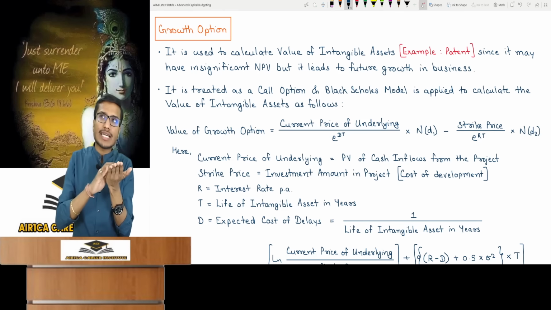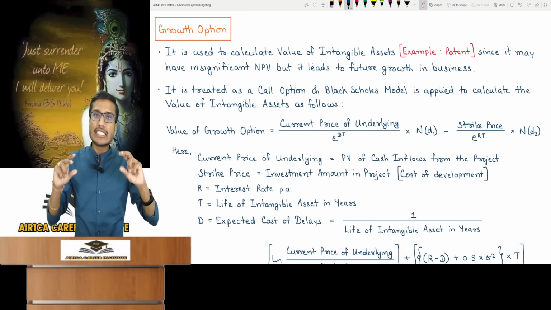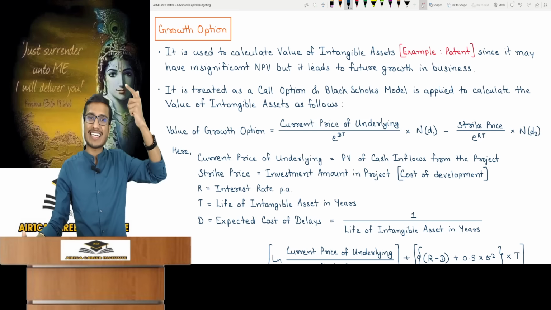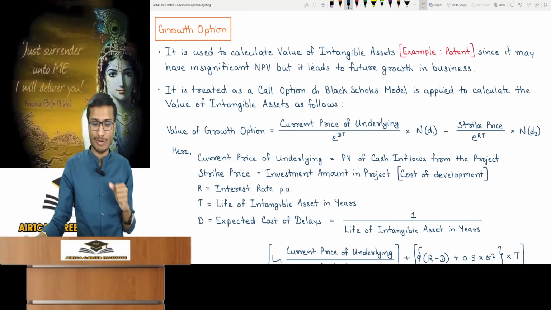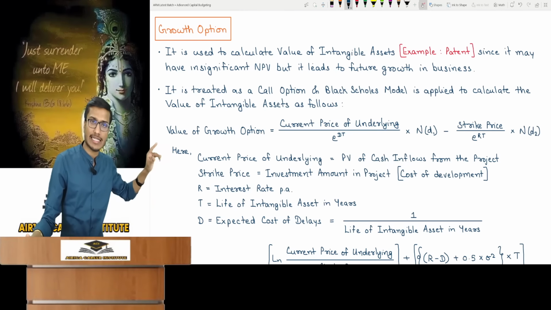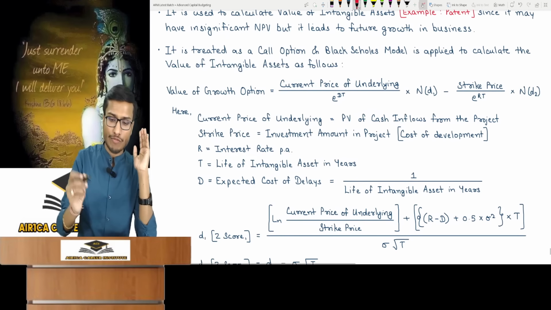Because look at this patent here, what will be its expected price? You cannot even predict the expected price of a patent. When you cannot predict the expected price of something, you have to apply the Black-Scholes model. I told you this in the regular class on derivatives. We use the Black-Scholes model to calculate the value of the growth option for intangible assets. Its value is derived from it. The Black-Scholes model formula from the derivatives chapter is the exact same.